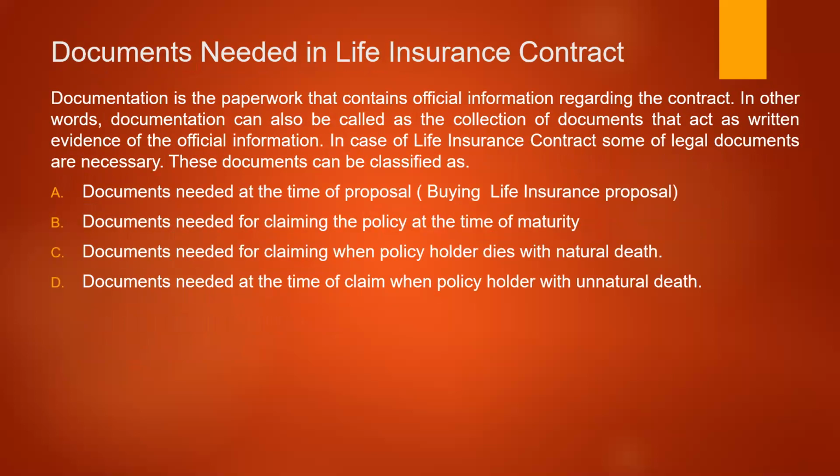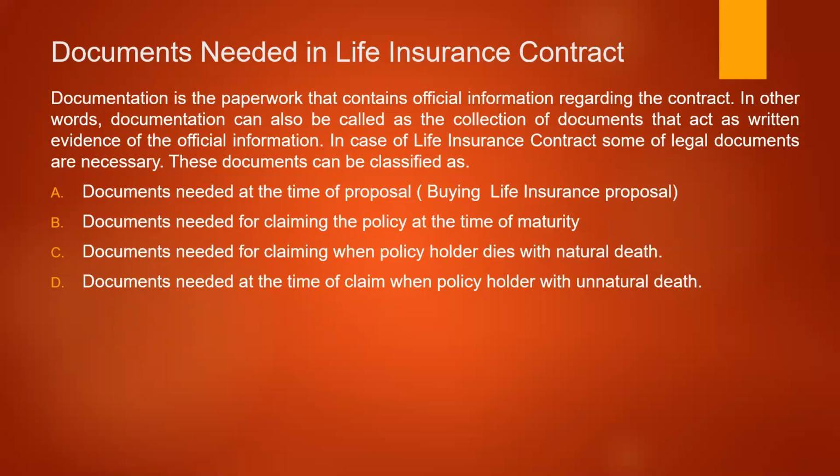Okay. Now, the next aspect that we need to discuss is the documents needed in a life insurance contract. As you know, life insurance is a written contract. More of the information is mentioned in the policy documents. So there are certain important documents to be prepared and submitted by the policy holder to the insurance company.